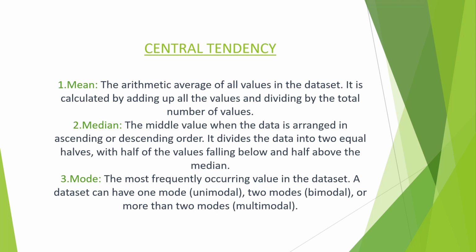Central tendency. Mean, the arithmetic average of all values in the dataset. It is calculated by adding up all the values and dividing by the total number of values. Median, the middle value when the data is arranged in ascending or descending order. It divides the data into two equal halves, with half of the values falling below and half above the median.